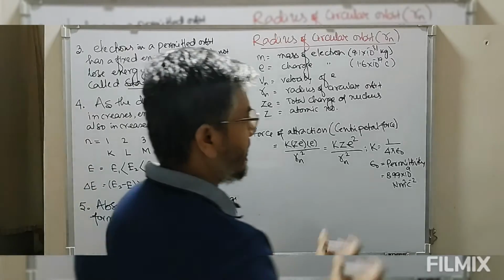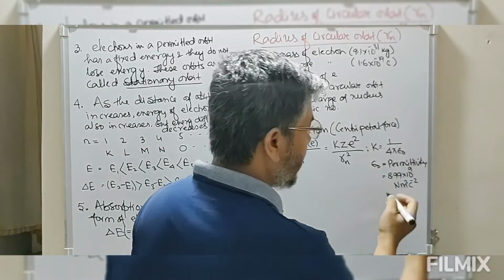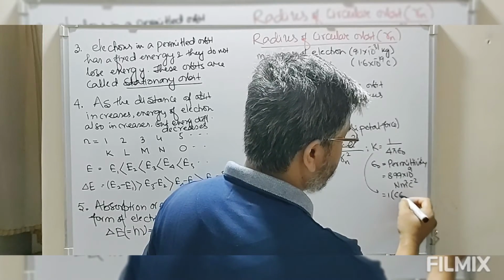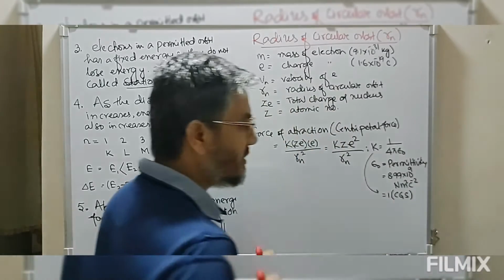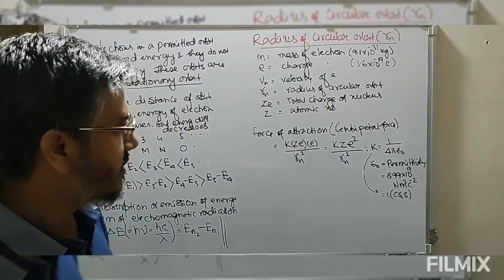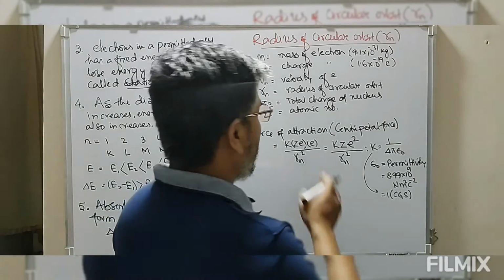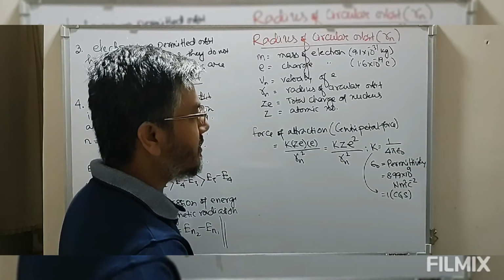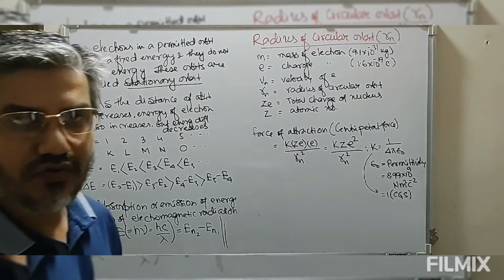So this k is equal to 1 in CGS, that is the centimeter gram second scale, which is a non-standard scale. So this is the attractive force between the electron and the proton.